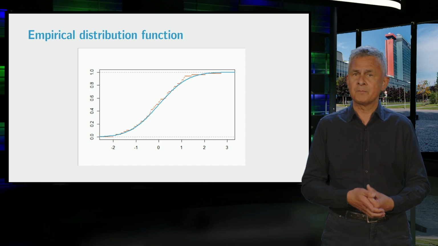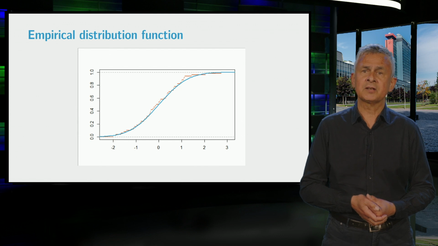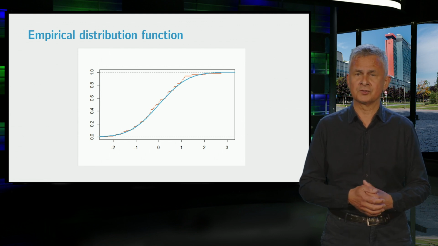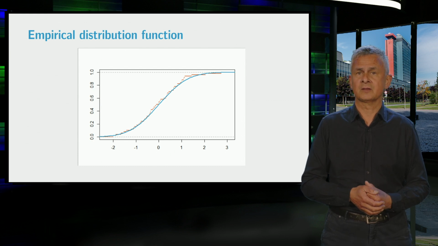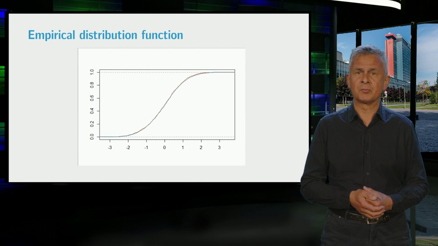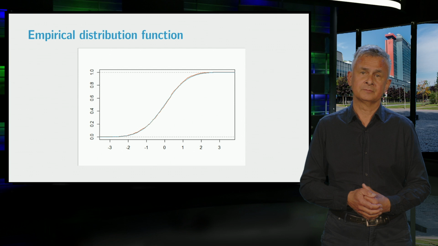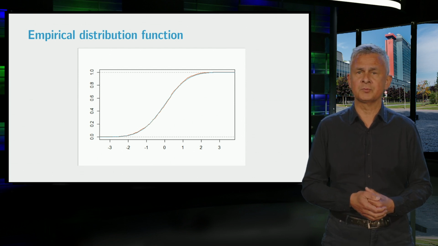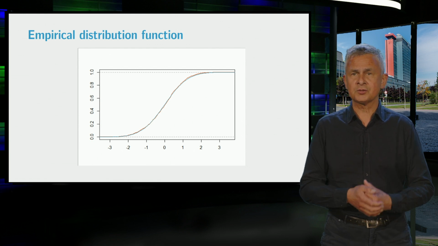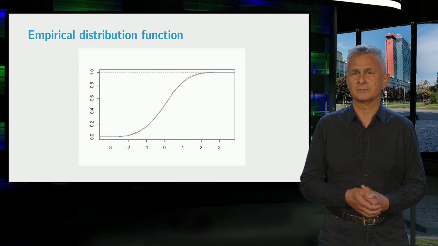For example, the empirical distribution function for 50 points generated from a standard normal distribution will be close to the distribution function of this standard normal, which is the blue curve. And when we increase the sample size, say to 1,000, the match will get better. Just as the histogram gives an indication of the density of the model distribution, the empirical distribution function gives an indication of the distribution function of the model distribution.